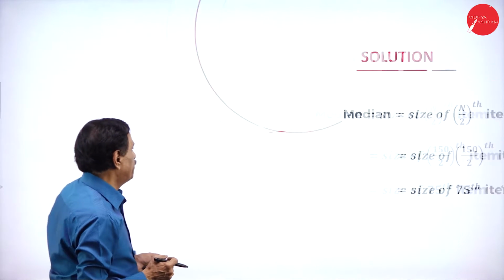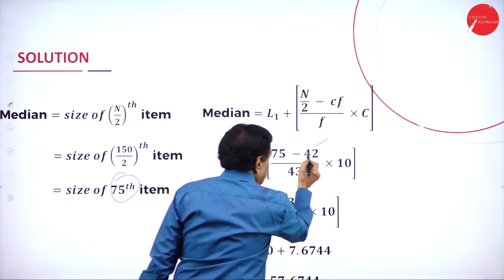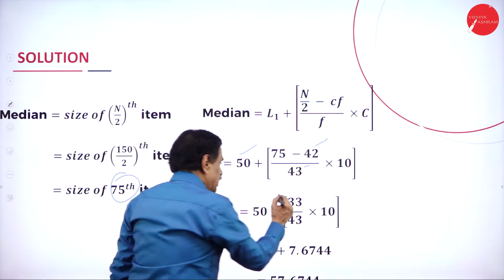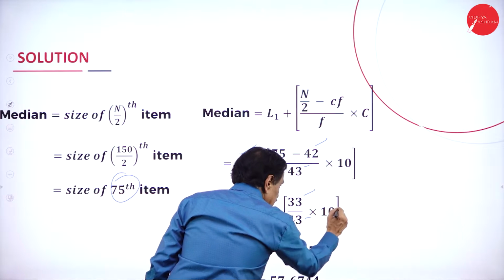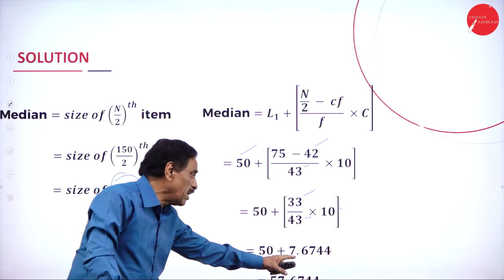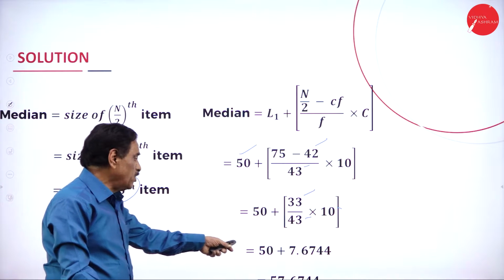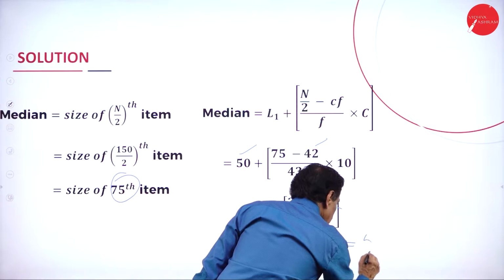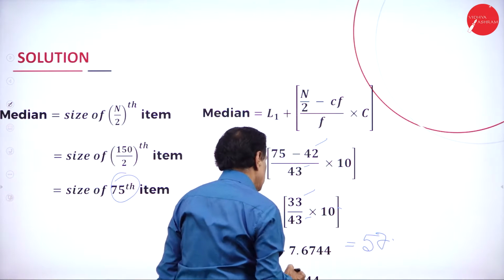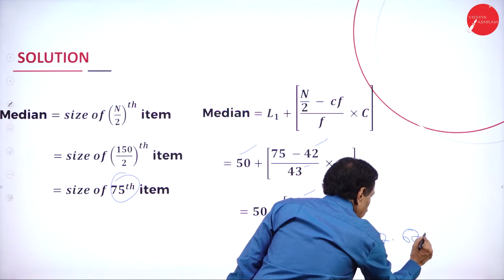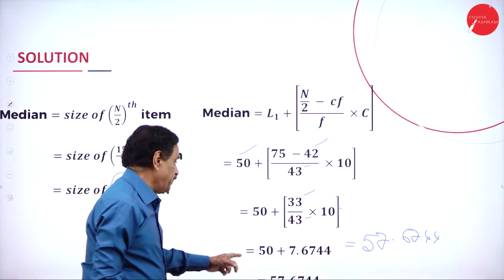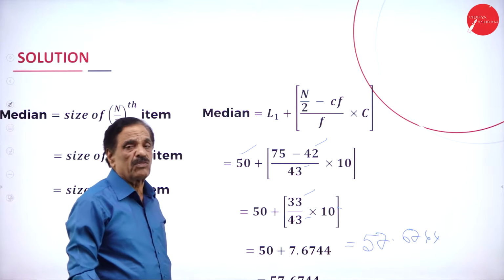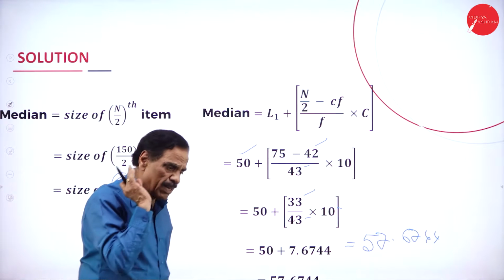We'll go to the problem now. So 50, then 75 minus 42 divided by 43. 75 minus 42 is 33, divided by 43 into 10, the value is 7.6744. If we add this to 50, it comes to 57.6744. 50 plus 7.67 is 57.6744. That is your median.